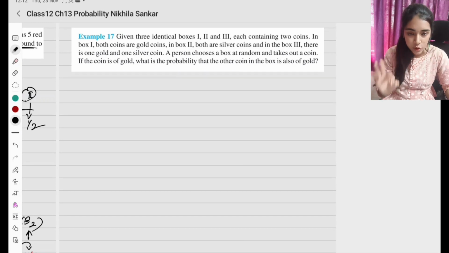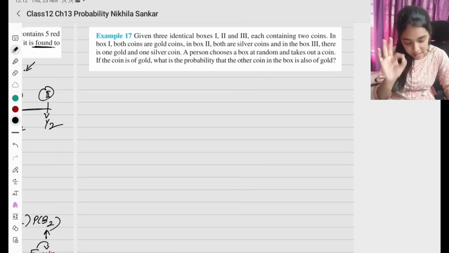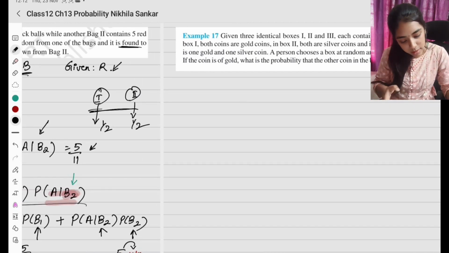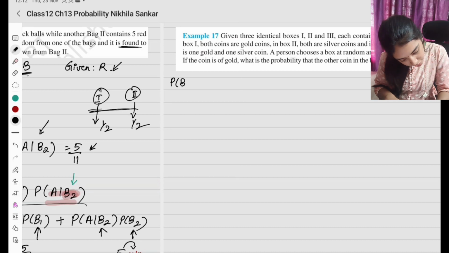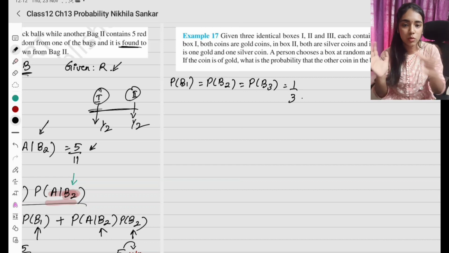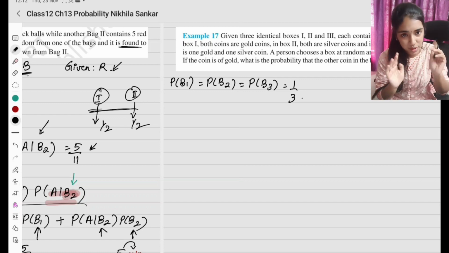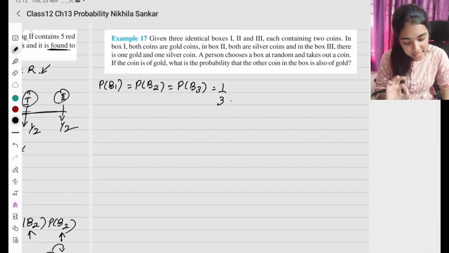So first what are we picking? We pick a box. So is there a probability for which box gets picked? So first let's write that. So first I have probability of box 1 equals probability of box 2 equals probability of box 3 is going to be 1 by 3. There are 3 boxes, the probability of picking one box is going to be 1 by 3. Very good. So now what is the second step?